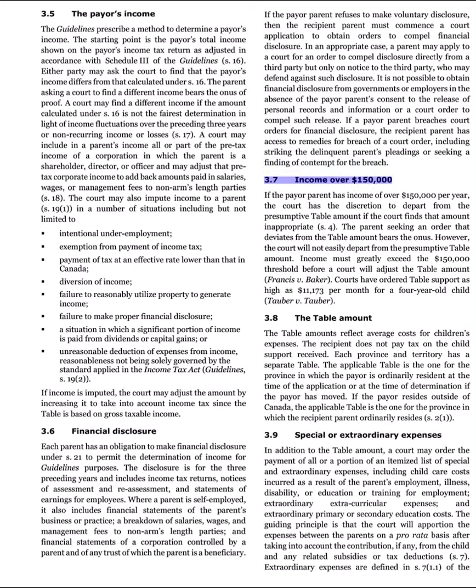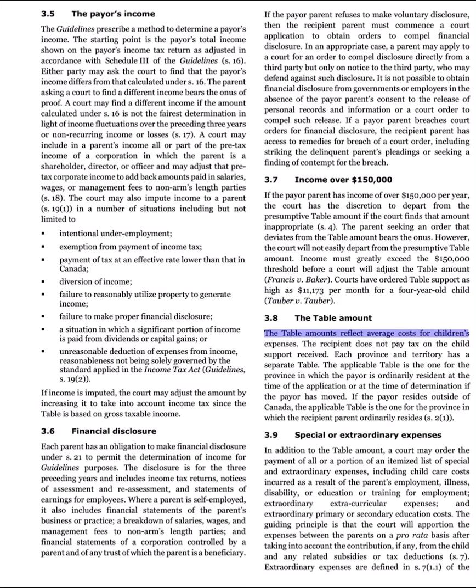3.7 Income over $150,000. If the payer parent has income of over $150,000 per year, the court has the discretion to depart from the presumptive table amount if the court finds that amount inappropriate. As for the parent seeking an order that deviates from the table amount bears the onus. However, the court will not easily depart from the presumptive table amount. Income must greatly exceed the $150,000 threshold before a court will adjust the table amount. Francis v. Baker. Courts have ordered table support as high as $11,173 per month for a 4-year-old child. Tauber v. Tauber.